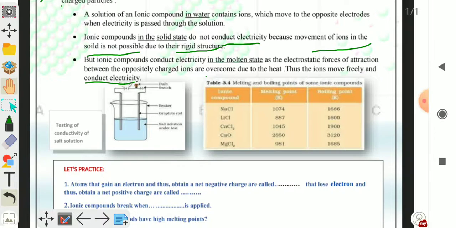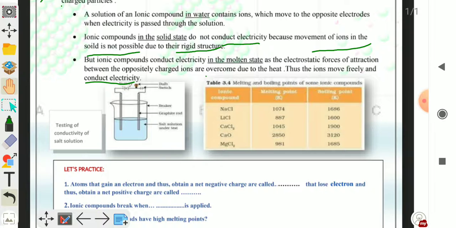Electrodes are made up of graphite and salt solution in the beaker. The glowing of the bulb shows that through salt water electricity can be conducted.